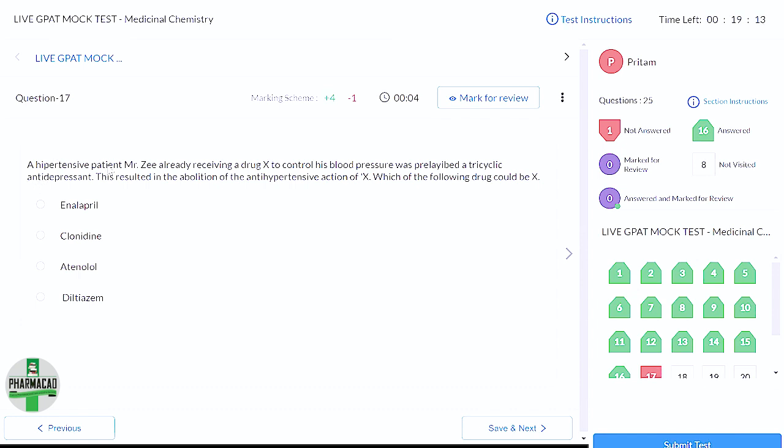A hypertensive patient, Mr. Z, already receiving a drug X to control his blood pressure. Okay, he is taking an antihypertensive drug.